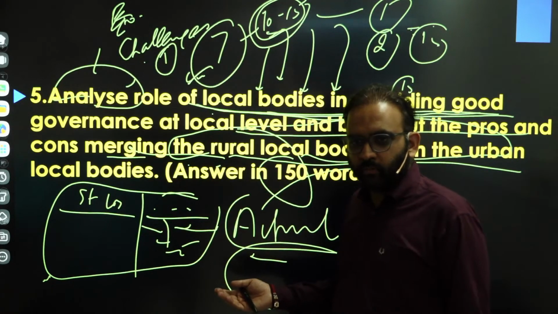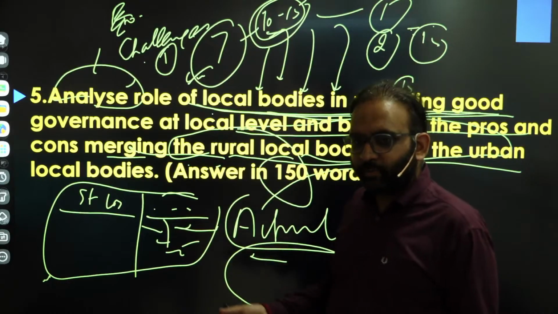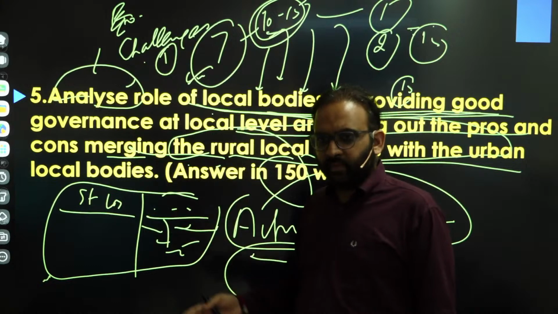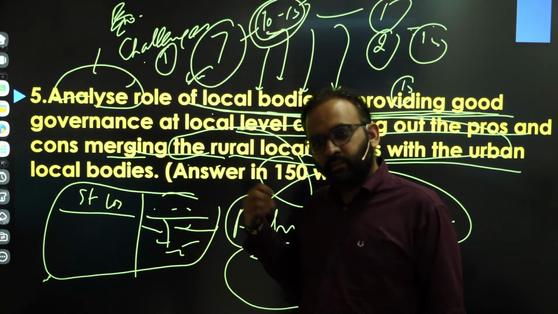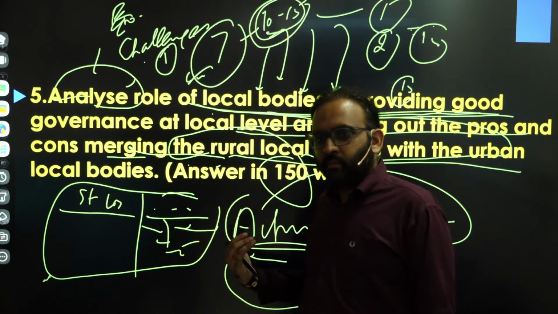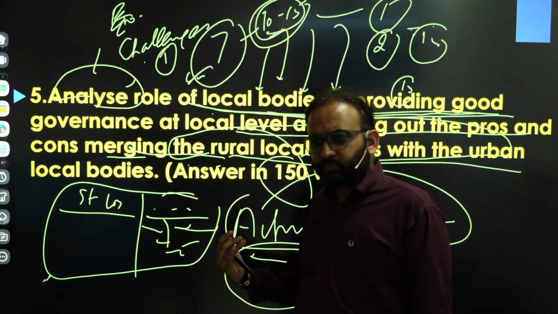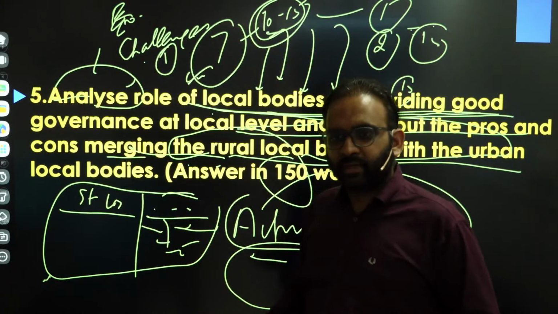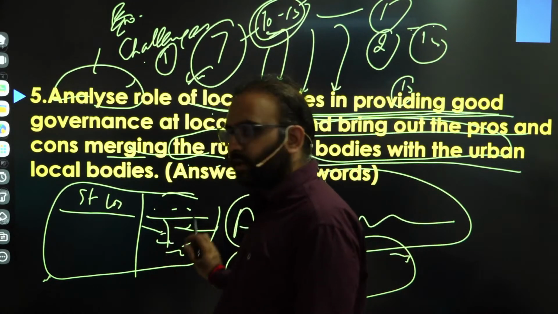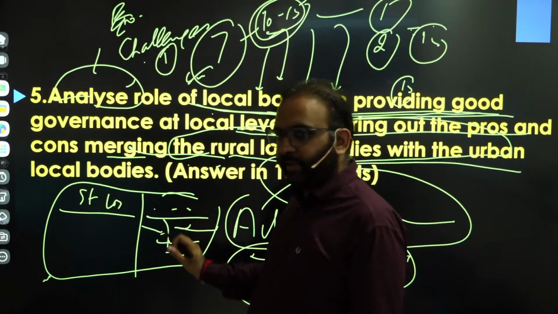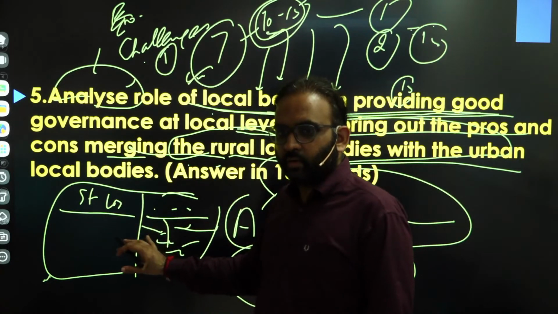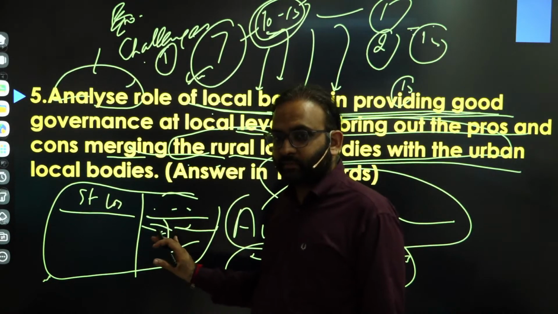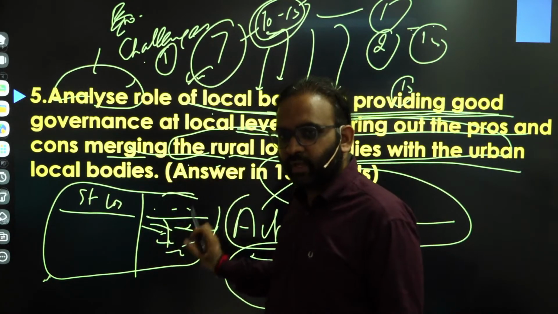Standing committees also could be formed where both panchayat and municipality members will be there, right? Then there could be a committee of the panchayats and urban affairs minister, then district panchayats, the metropolitan or municipalities' mayors, etc., where they can jointly decide about the development plans. You get the point? These kinds of ideas you can write, right? So here, a prescriptive or suggestive conclusion will be there. But the conclusion will be of two parts, addressing both parts of the question.